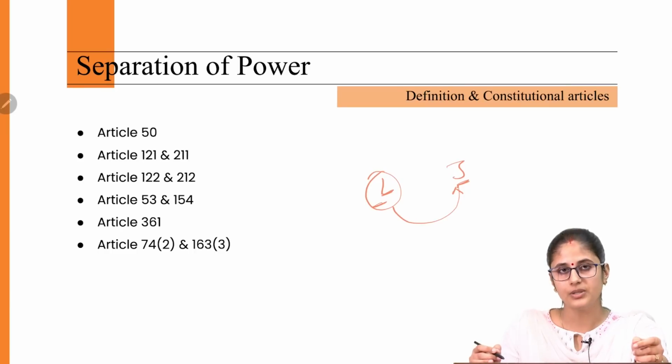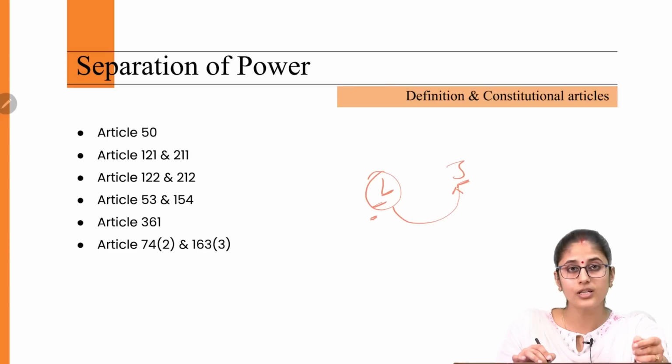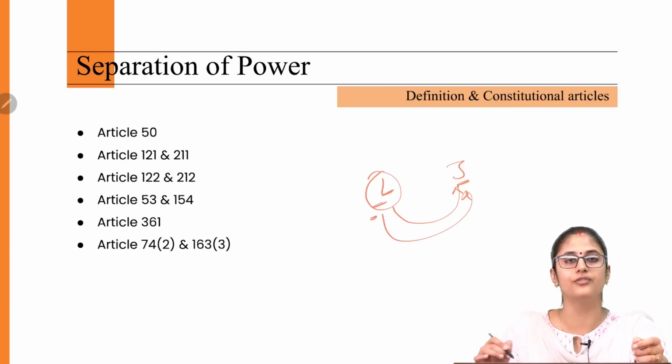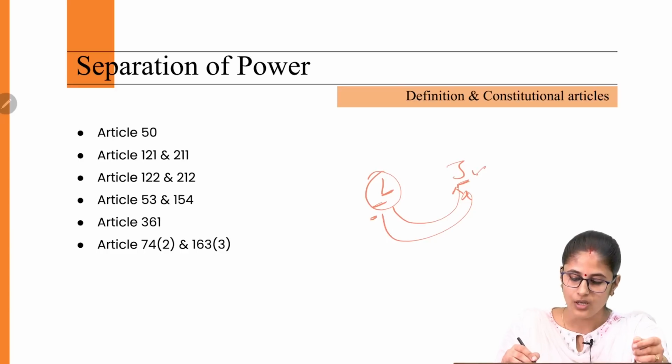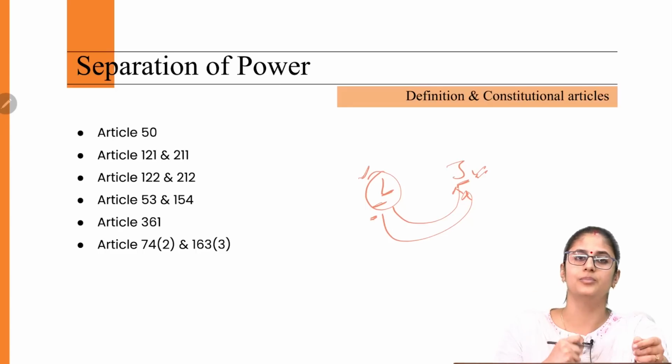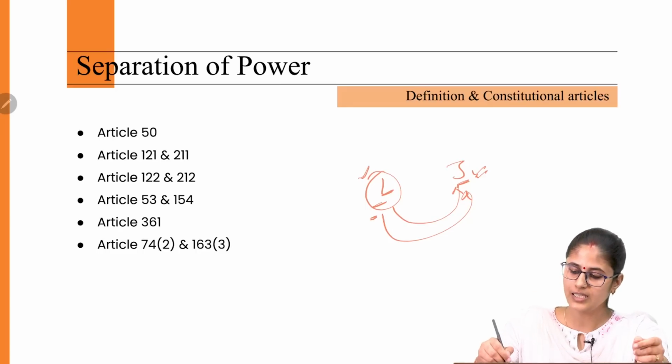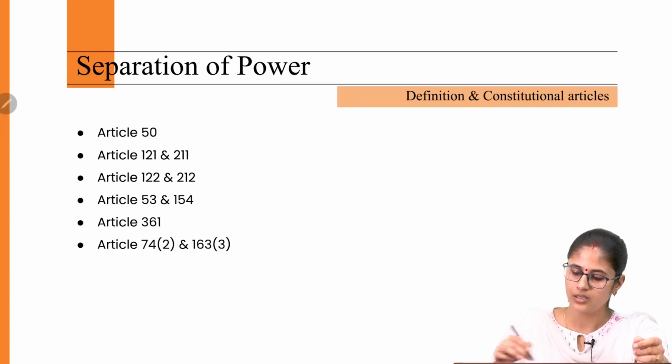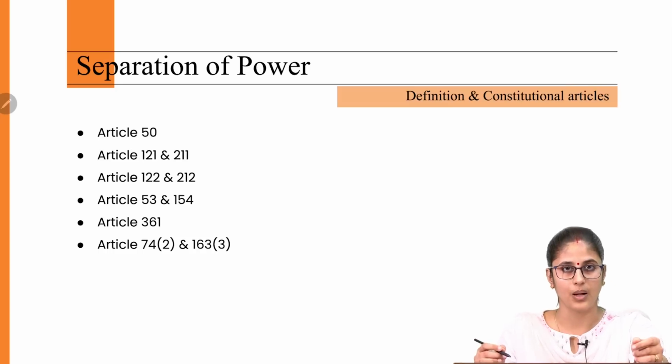And the third principle is that the legislature is not allowed to take up the functioning of the judiciary. Whatever functions have to be performed by the judiciary, the legislature is not allowed to take up those functions. So these are the three principles of separation of power.